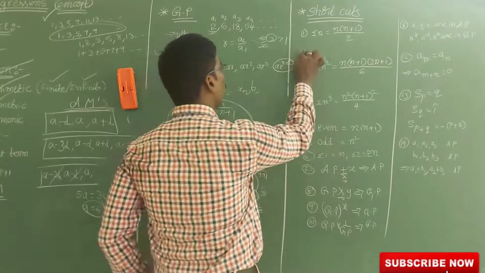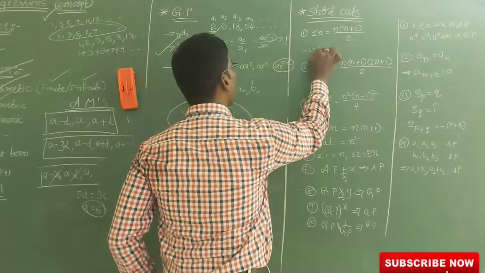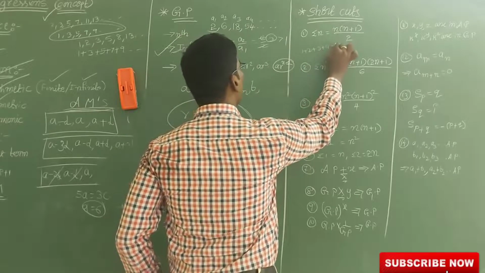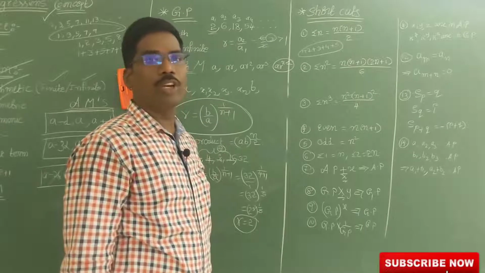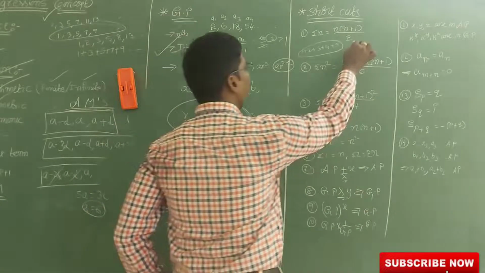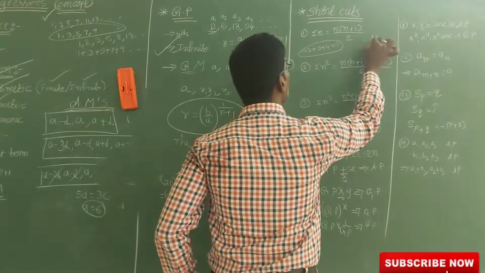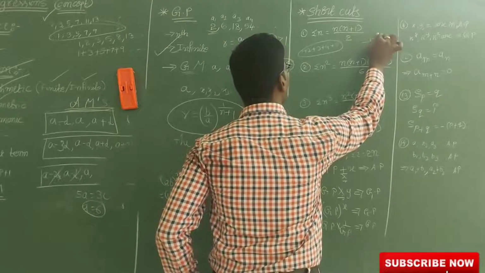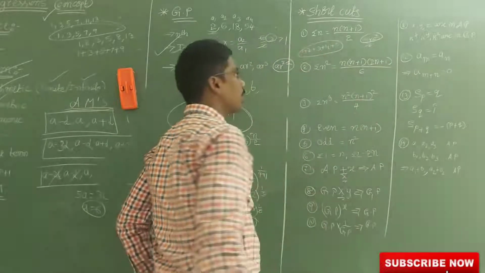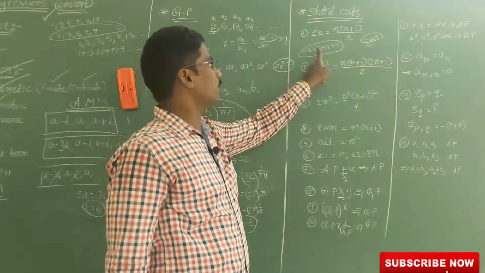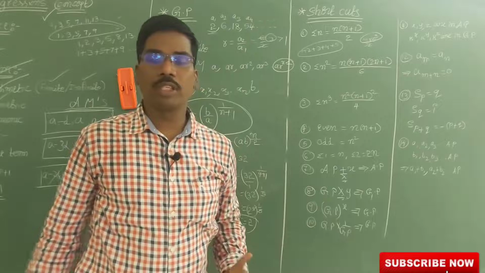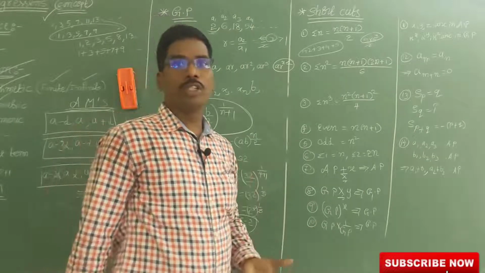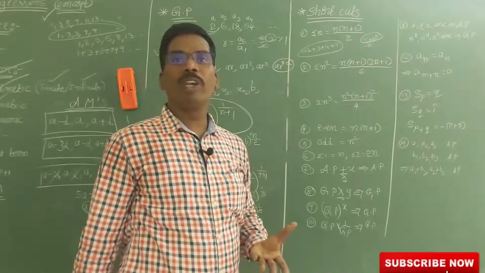For example, 1 plus 2 plus 3 plus 4 plus 5. If I want to add this sum, without adding, only with this formula we can do it. So 5 into 6 by 2, that is 5 plus 1, 6 by 2. 2 3s are 6, 5 3s are 15. So 15 is the answer. Check: 1 plus 2 is 3, 3 plus 3 is 6, 6 plus 4 is 10, 10 plus 5 is 15. So like that you can add 50 numbers or 100 numbers or 10 numbers, whatever it may be, you can add as many numbers as you want.